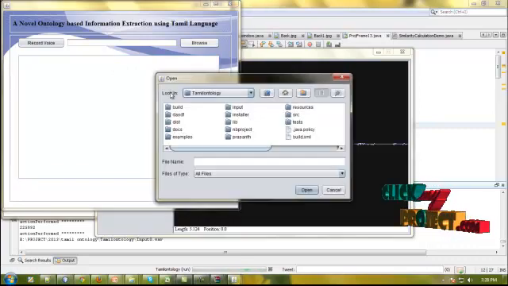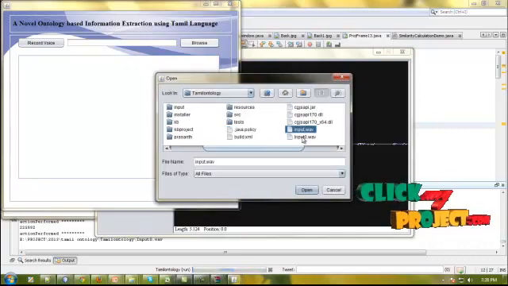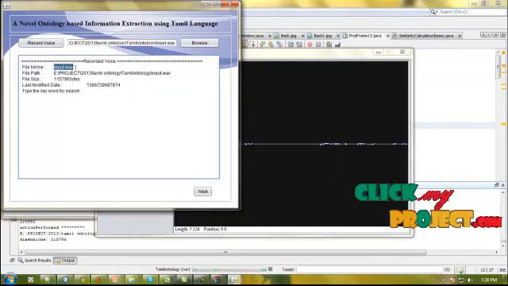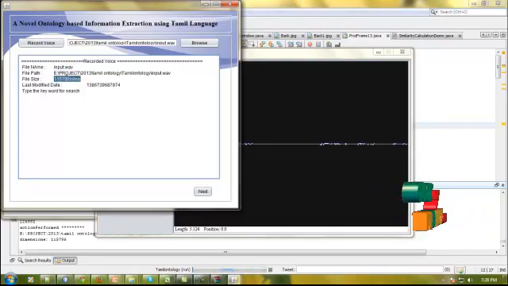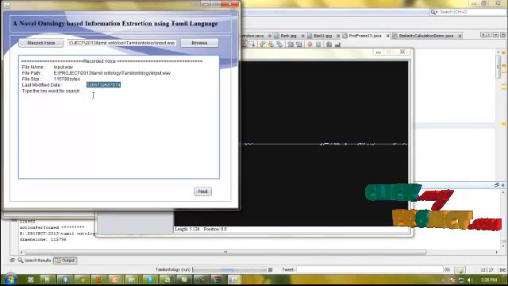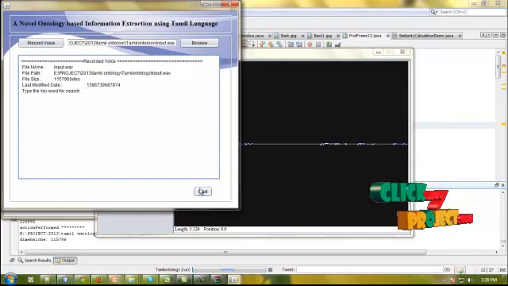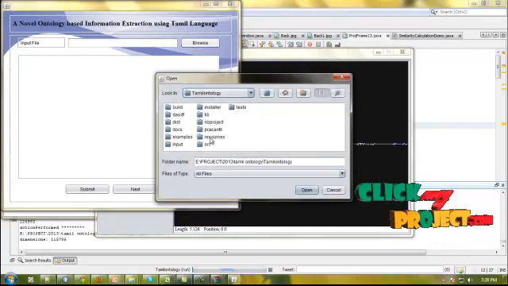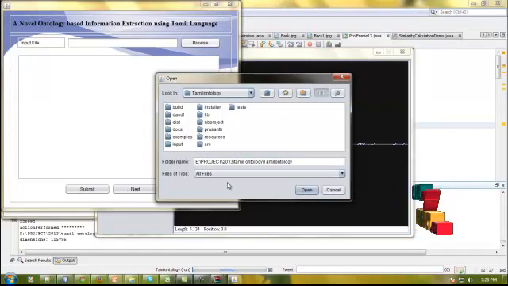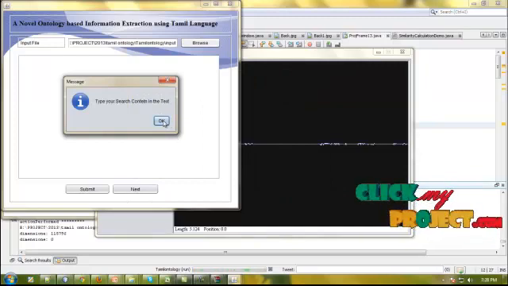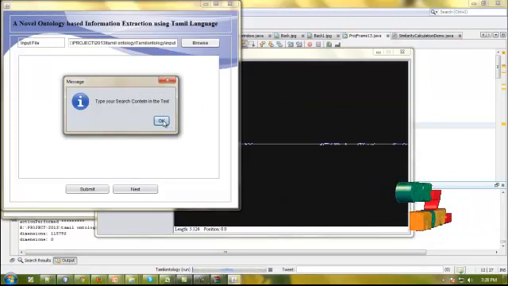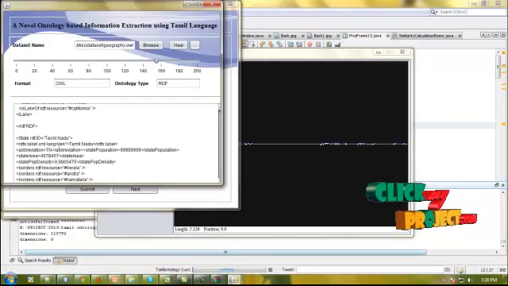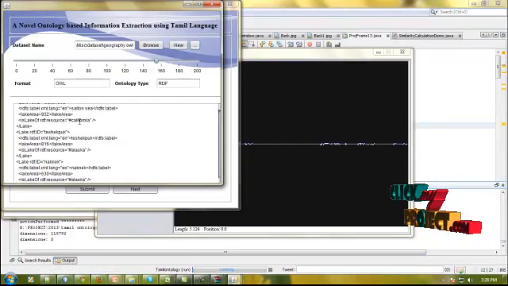After saving this file I browse that file, input.wave. It represents the file path, the size in bytes of this file, and the time of last modified. Next I am going to search the next elements. For this I browse the input files. So now we are able to type the search content in the text area. For that I provide the search content from my file.